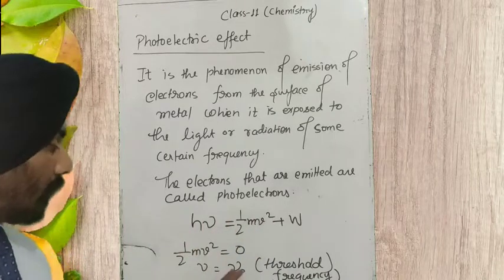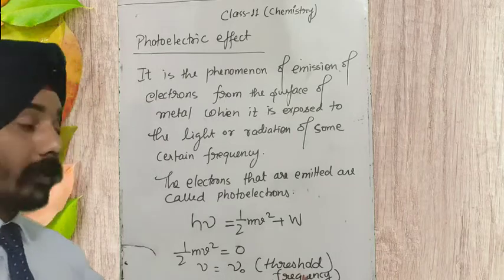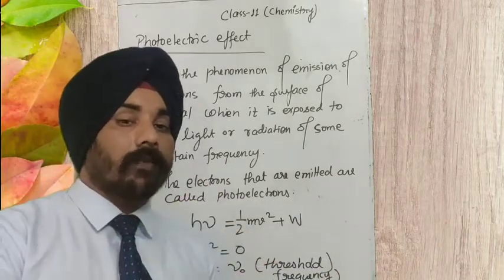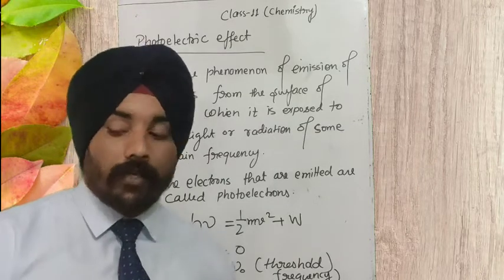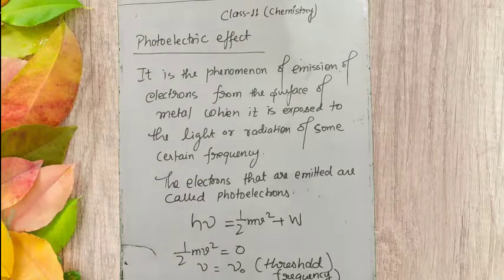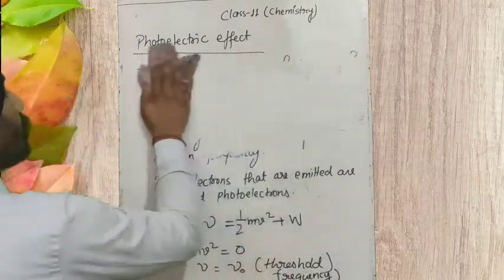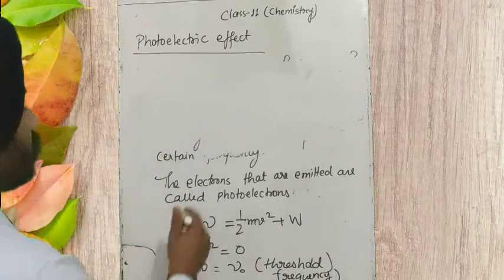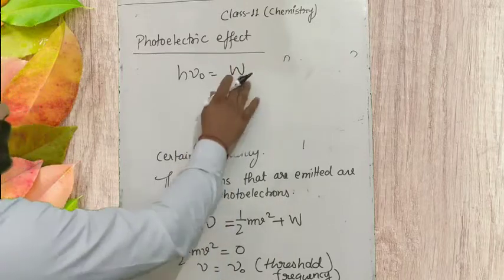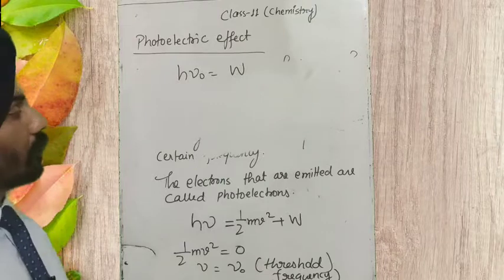If the frequency of the radiation is just equal to the threshold frequency, the electron will only just come out from the surface of the metal, and no kinetic energy will be provided to such electrons. So instead of nu, we write nu naught. h nu naught is equal to W. So the work function is equal to h nu naught, and the kinetic energy becomes 0.